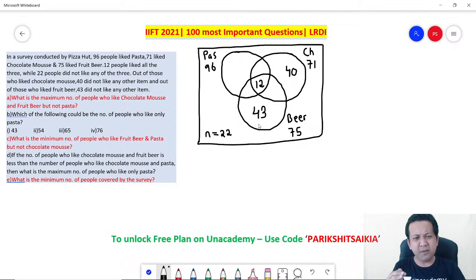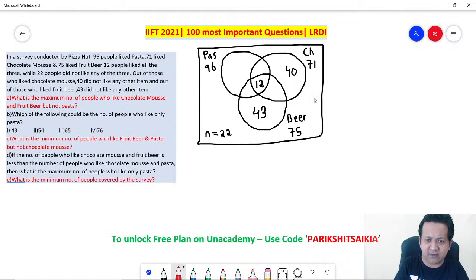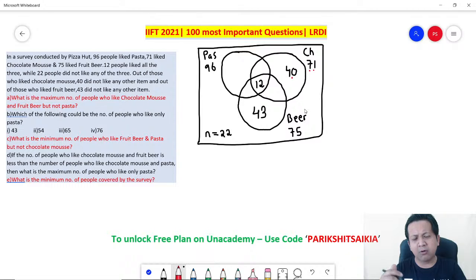Now remember, before I go to the questions, some parts of the circle I have not marked. So let's try to mark it. Now remember, chocolate mousse is 71. So 40 plus, let's say, 40 plus 12, right? And this entire region is 71. So how are you going to mark it? Can you tell me how you are going to mark it?